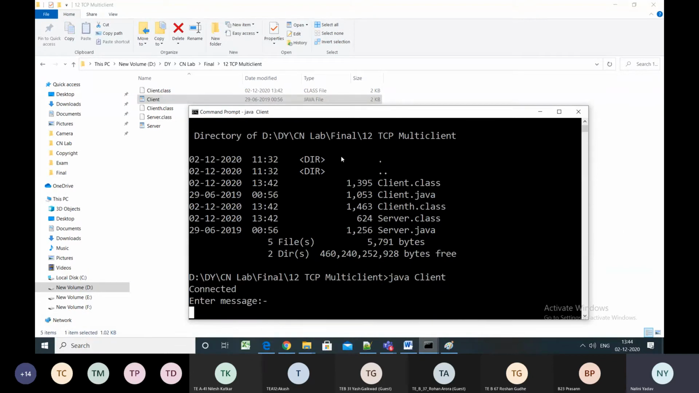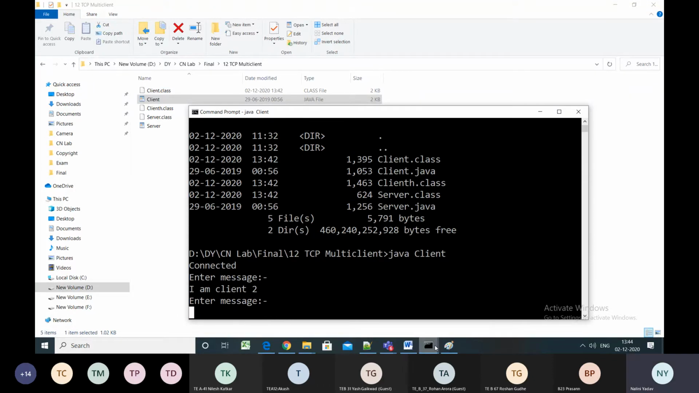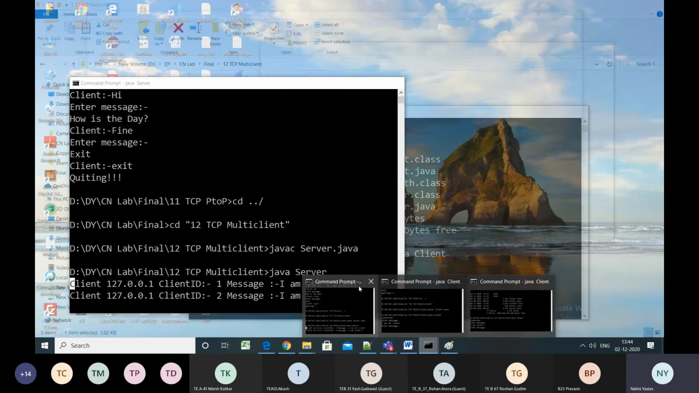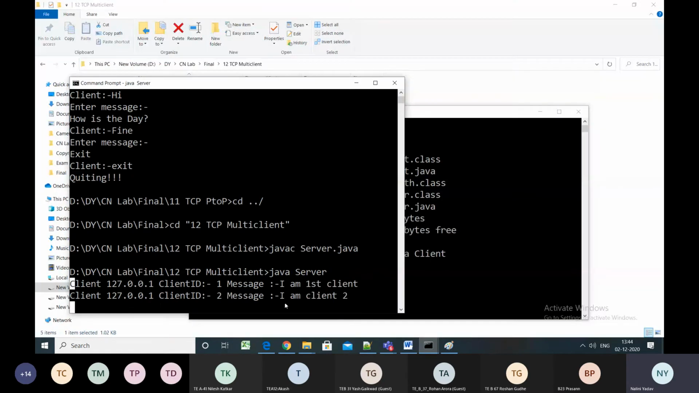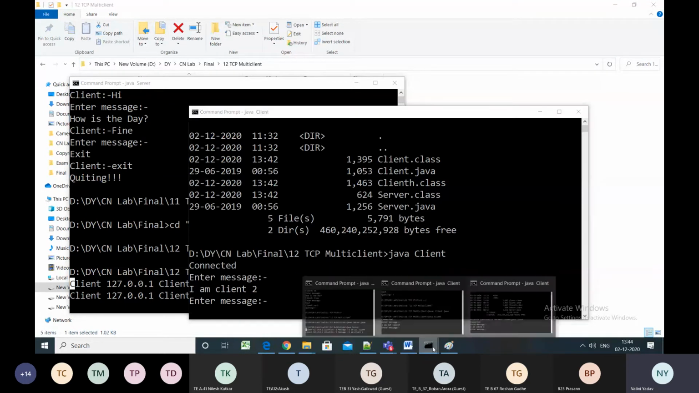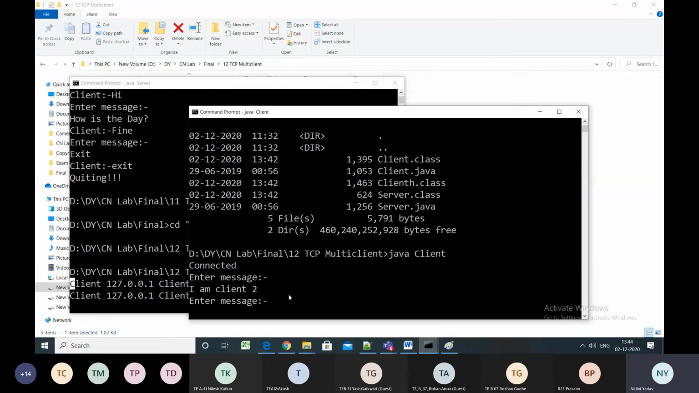So now this is my second client. So I said I am client 2. Correct. Now look at the server. What is the server saying? See, the server has received the message. Of course, the IP address will be same because I'm communicating through the same machine. So one client from this particular IP address with the client ID 2, and the message is I am client 2.